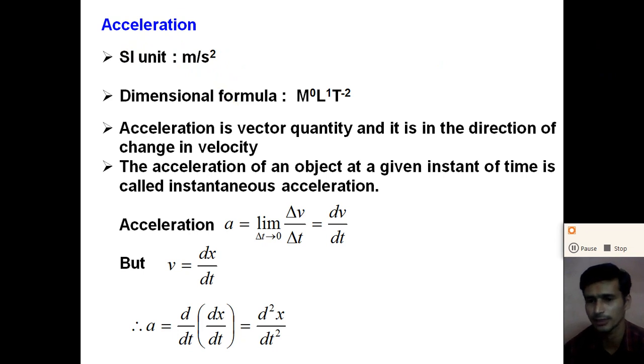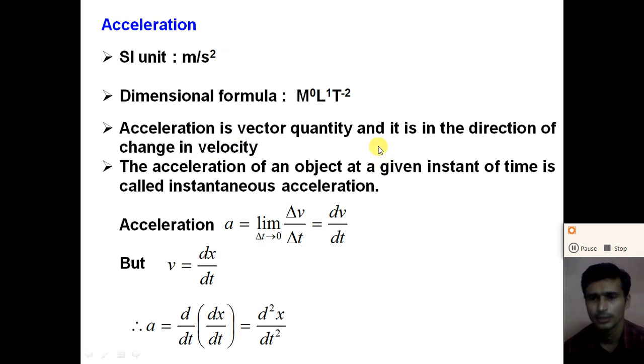Dimensional formula of the acceleration you have studied in chapter number 2. So the dimensional formula of the acceleration is M^0 L^1 T^-2, right? Here the acceleration is a vector quantity. To represent the acceleration, we require both magnitude as well as direction. So we can say that acceleration is a vector quantity and the direction of the acceleration is in the direction of the change in the velocity.